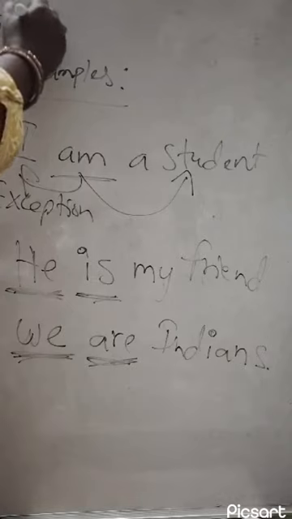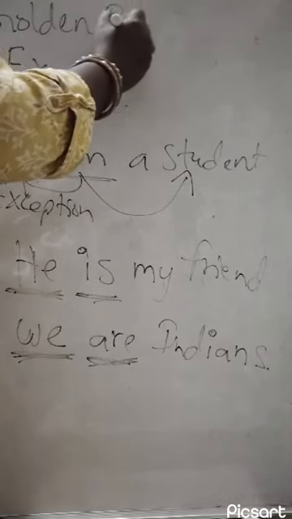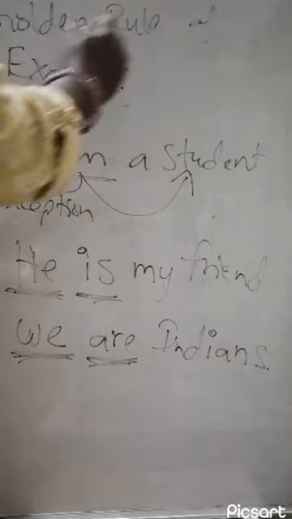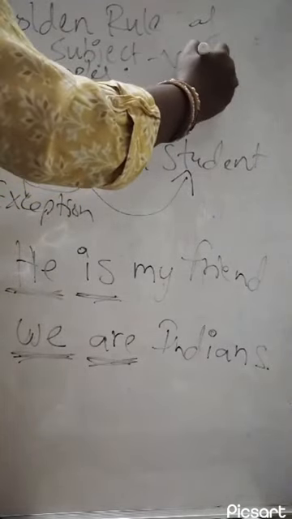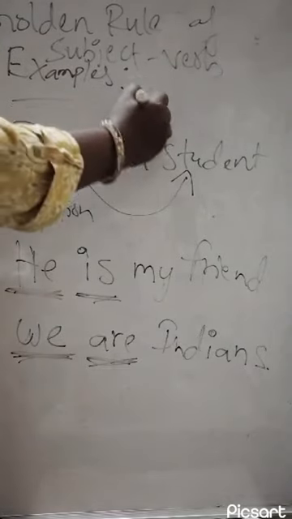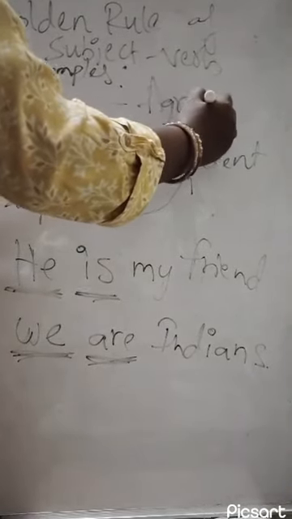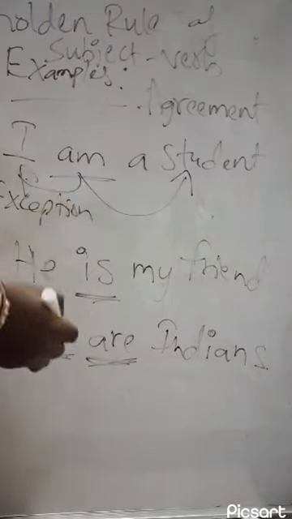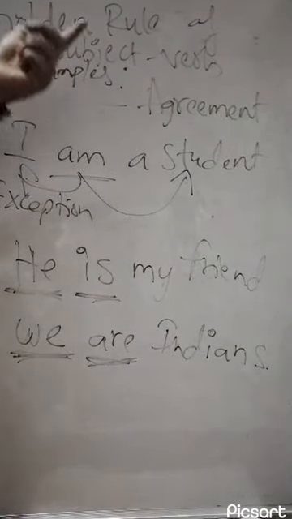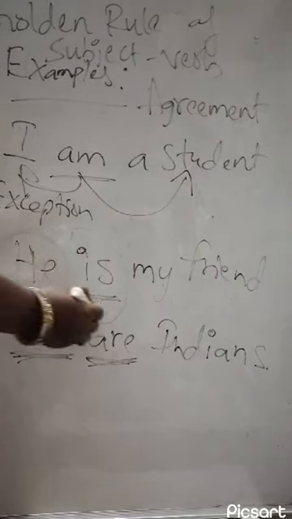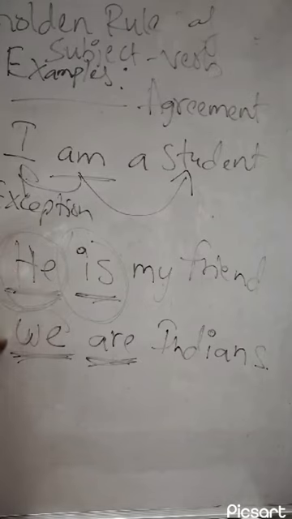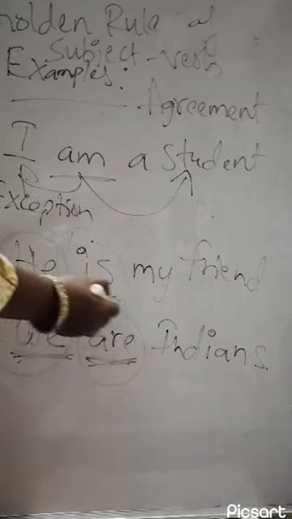We follow the rule called the golden rule of subject verb agreement. The golden rule of subject-verb agreement is that, guys, if the subject is singular, the verb is also singular. If the subject is plural, the verb is also plural.